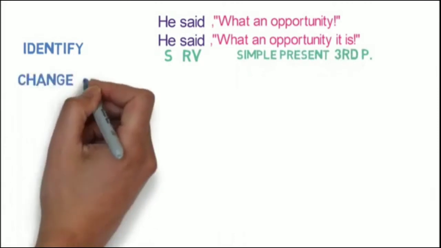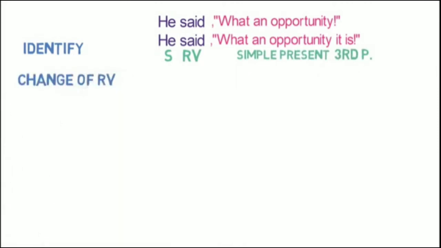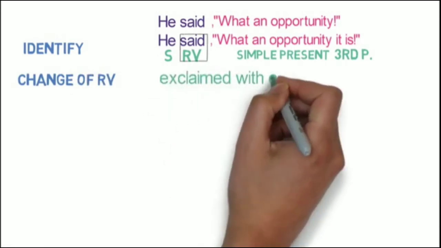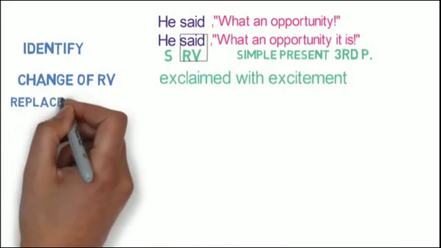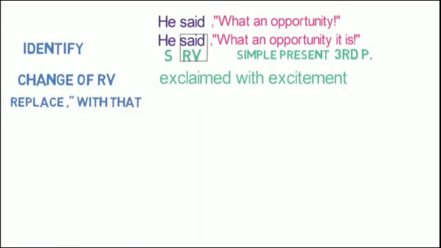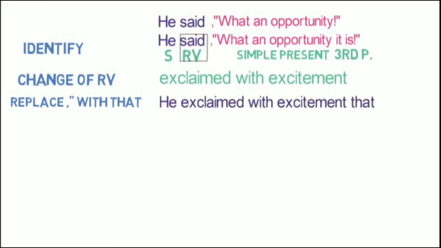Step 2, change of reporting verb. Here, as per the sense, we can say that he was feeling excited. So we can use exclaimed with excitement. Step 3, replacement of a comma and inverted comma with conjunction that. So the sentence will become like this: He exclaimed with excitement that.